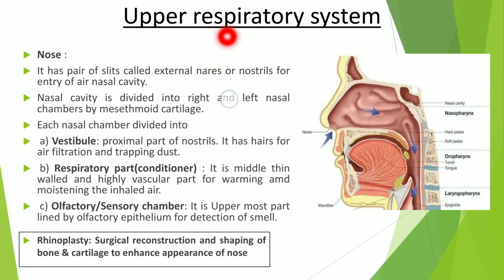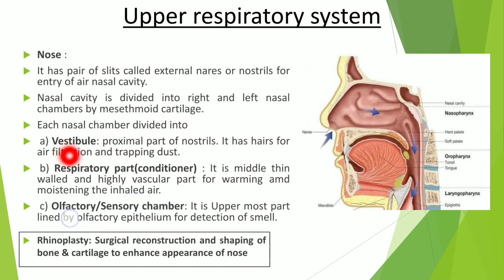Now, upper respiratory system. First of all, we see the nose. It has a pair of slits called external nares or nostrils for the entry of air in the nasal cavity. So this is the nose. The nasal cavity is divided into right and left nasal chambers by a cartilaginous septum called the mesethmoid cartilage. Each nasal chamber is divided into three parts.